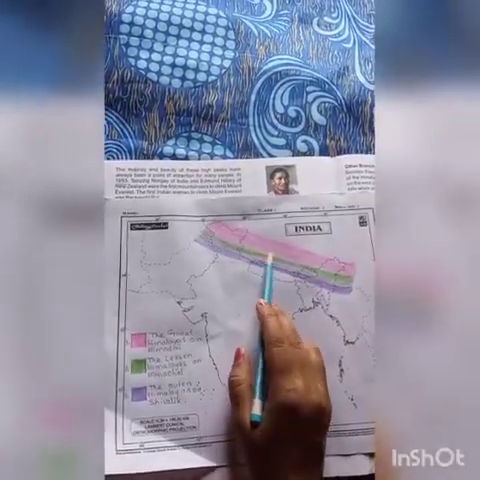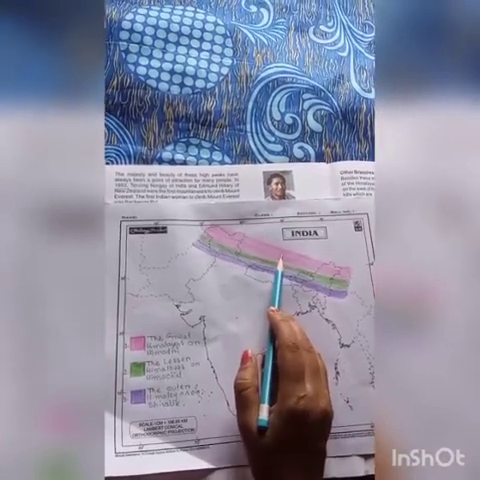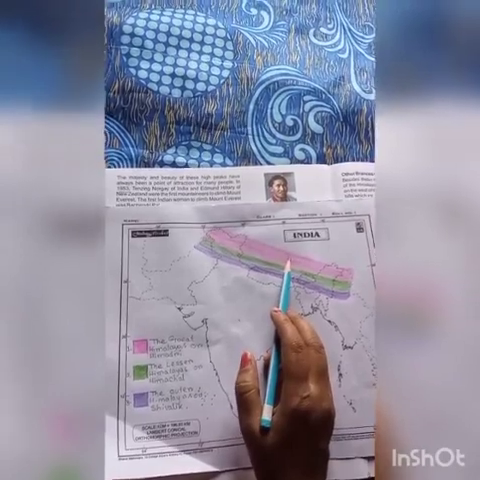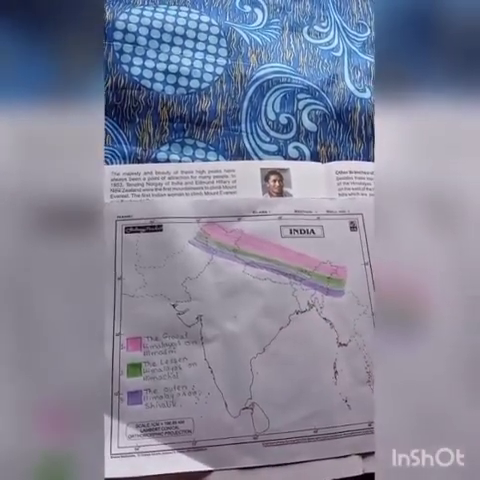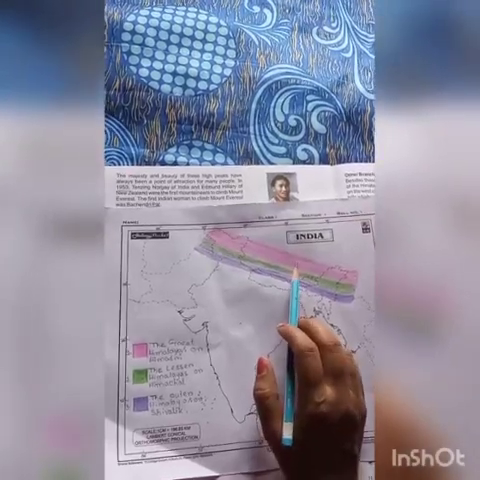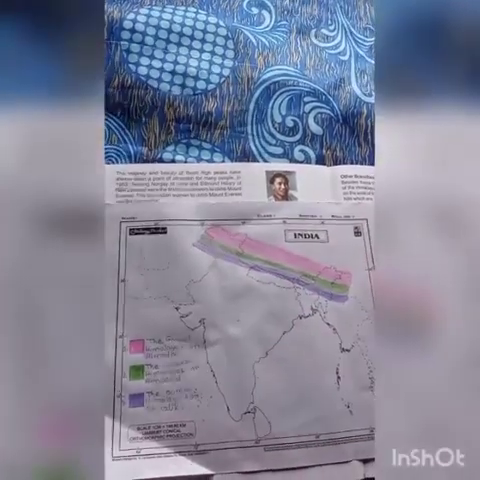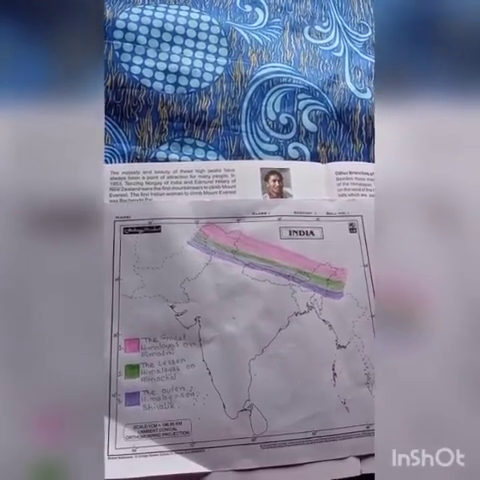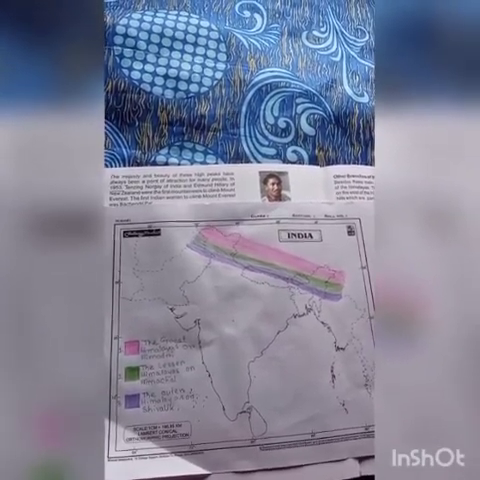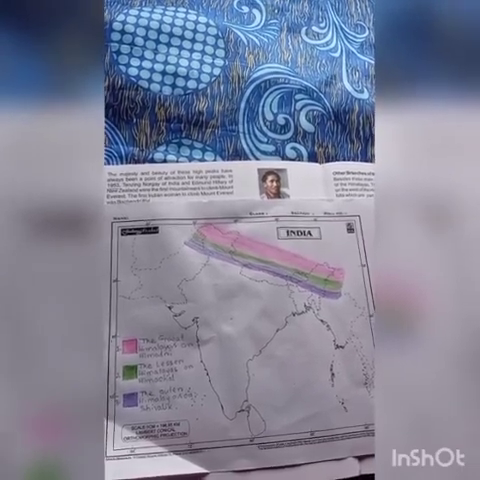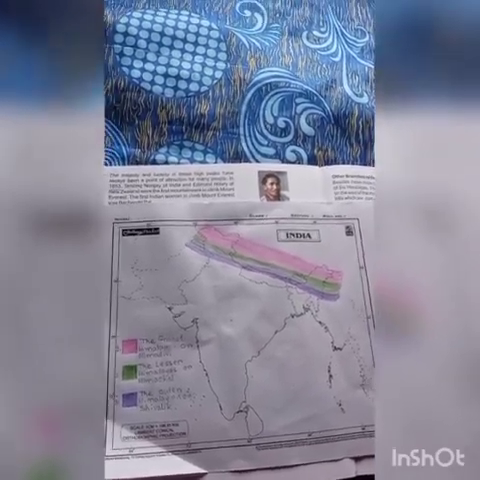The Great Himalayas or Himadri. The Greater Himalayas are also called Himadri. The highest mountains in the northern side are Mount Everest and the Karakoram ranges. Mount Everest is the highest peak in the world and it is about 8,848 meters high. It is in Nepal.